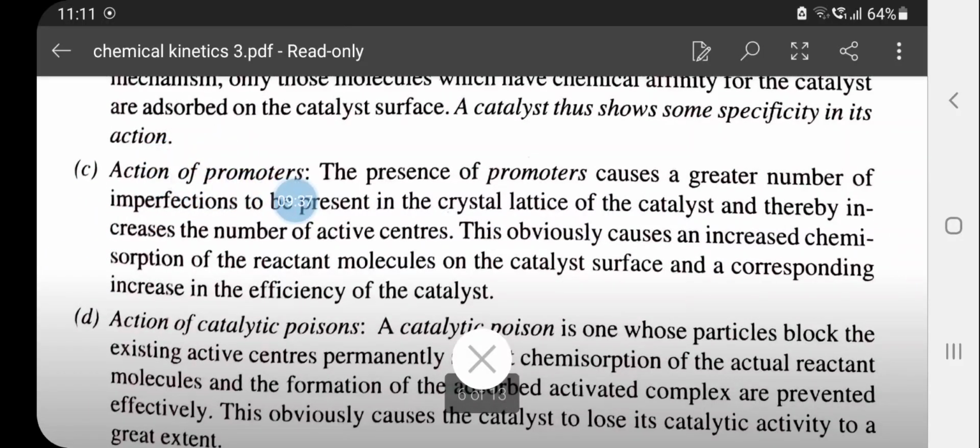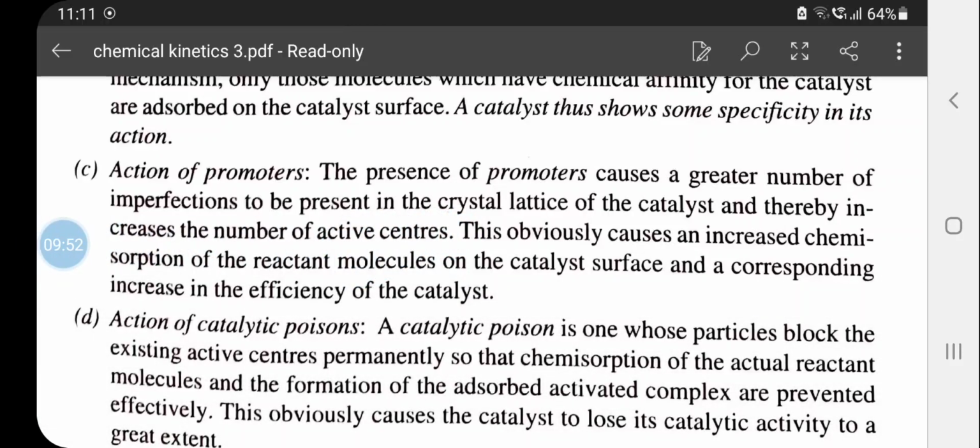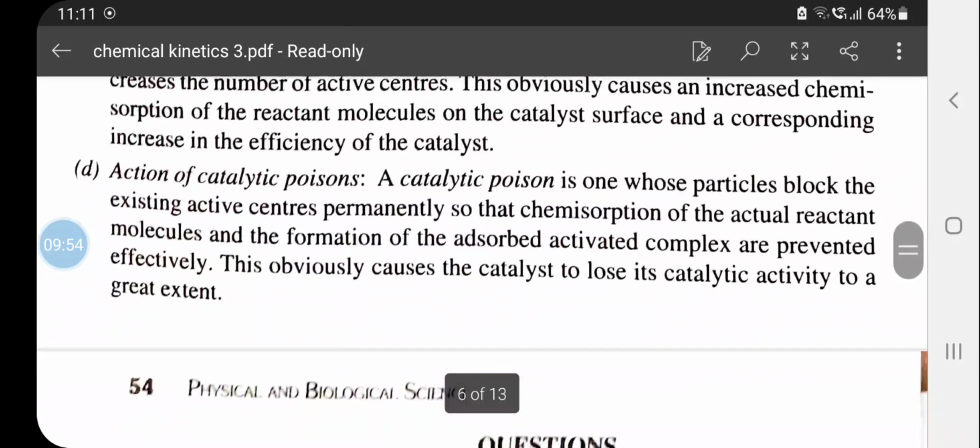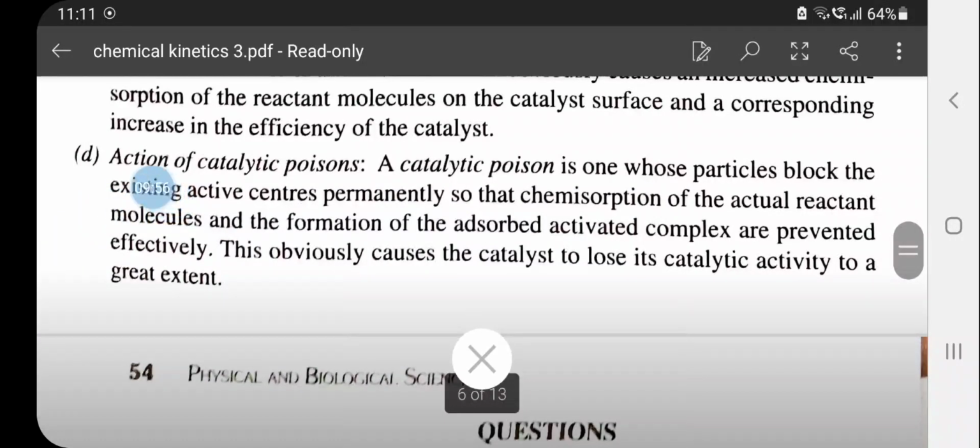Next, action of promoters. Promoters cause a greater number of imperfections to be present in the catalyst lattice, and thereby active centers can be increased, which will lead to more activity or efficiency of the catalyst. Also, the last one is the action of catalytic poison. Here, the catalytic poison will block the active centers and thus decrease the efficiency of the catalysis.